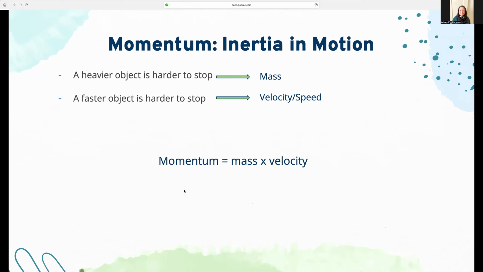So what we find is that momentum is equal to the mass of an object times its velocity. And its velocity here instead of just speed, because direction matters. Momentum is also a vector, so we care about its direction. And here's the equation in variable form. Momentum is given by a lowercase p. I don't actually know why. Maybe I'll take time to look that up for you. But it's a lowercase p for momentum, and then we know mass is a lowercase m and velocity is a lowercase v. So this is just saying the same thing, that momentum is mass times velocity.